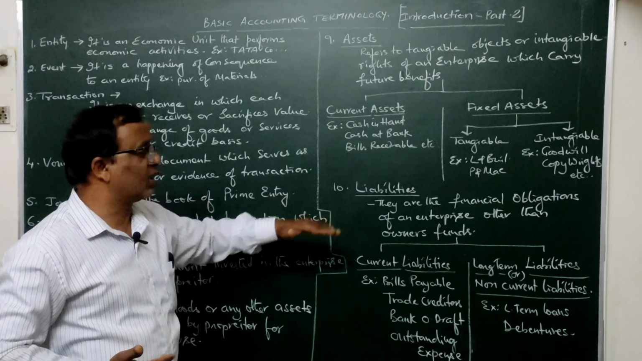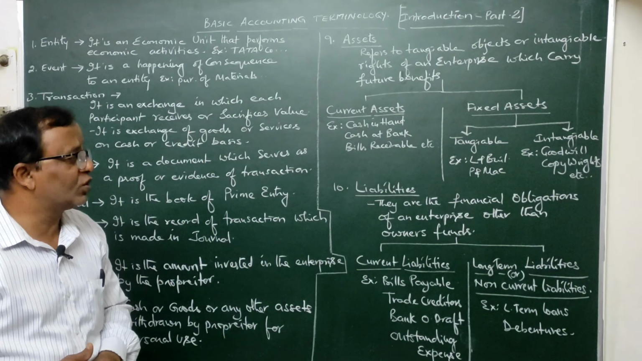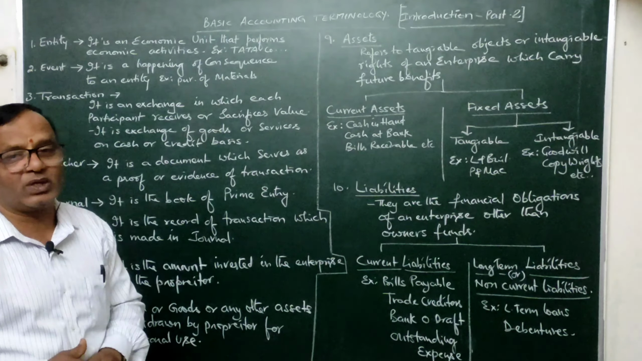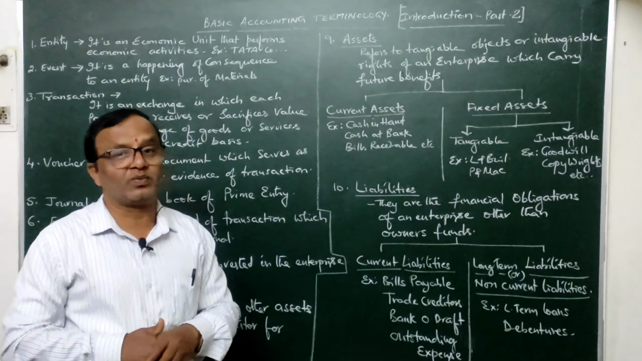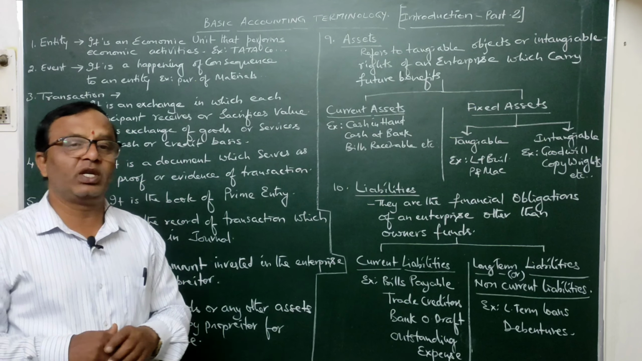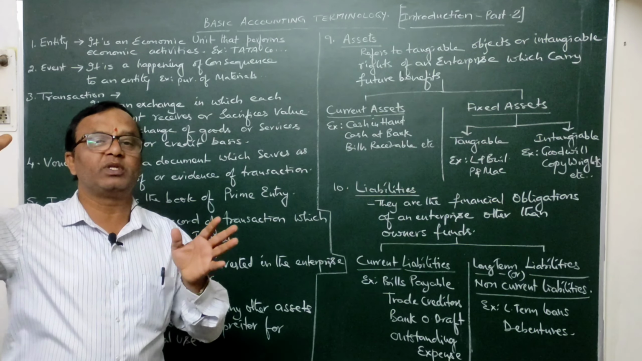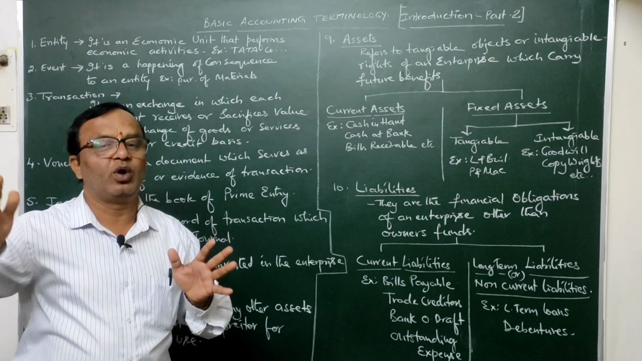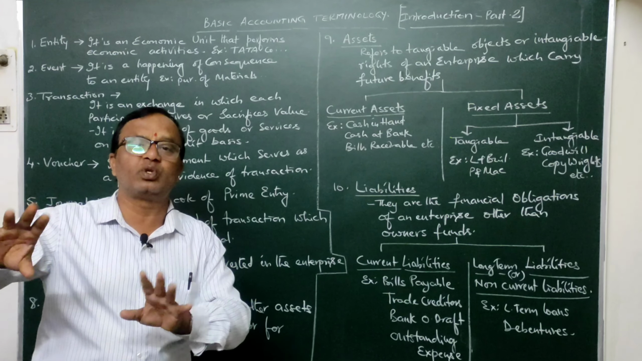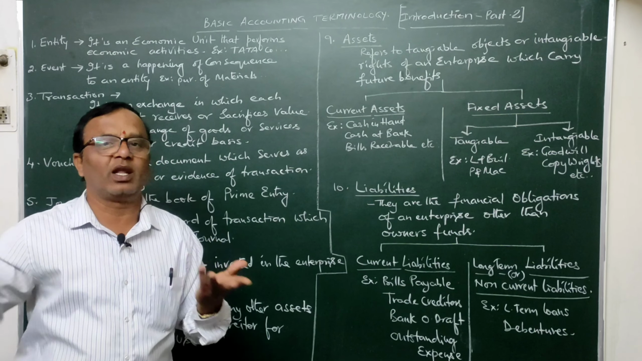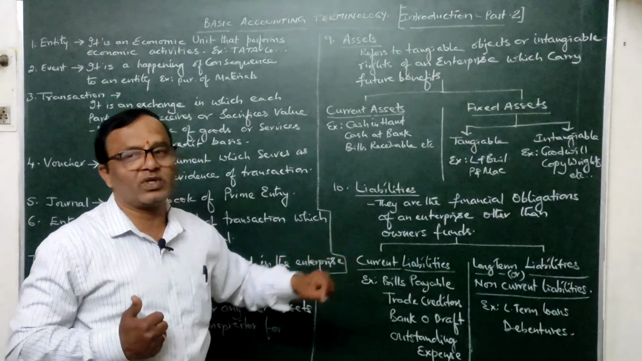Coming to the liabilities here. Now what are these particular liabilities? They are the financial obligations of an enterprise other than the owner's funds. Observe here, they are the financial obligations of an enterprise. Financial obligation means the business is financially obliged to give it to others because of some business activity taken up. Obligation ante baadhyata. In other words, whatever money the business owes to the outsiders, they are the liabilities. See what he says, other than the owner's funds.